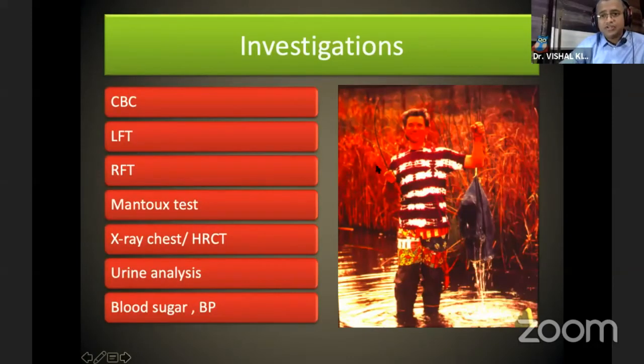Then coming to the investigation, commonly done investigations are CBC, liver function test, renal function test, Mantoux test, chest X-ray, HRCT, urine analysis, blood sugar assessment, and BP estimation.